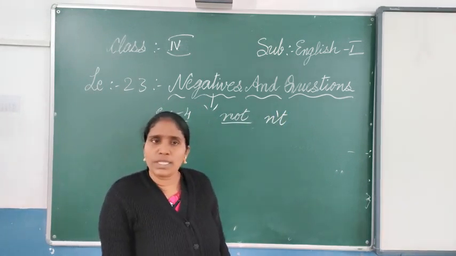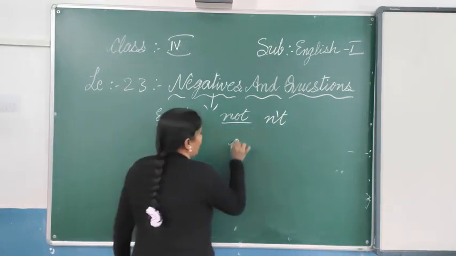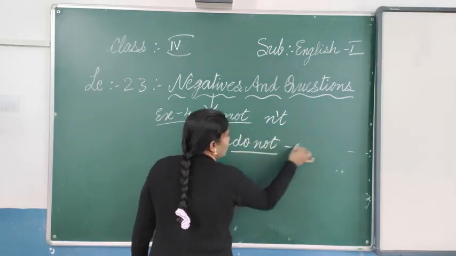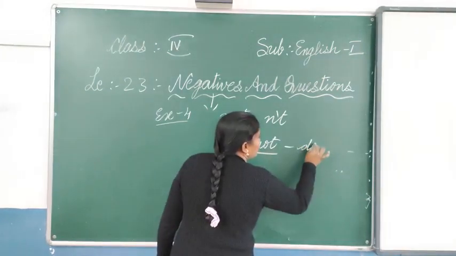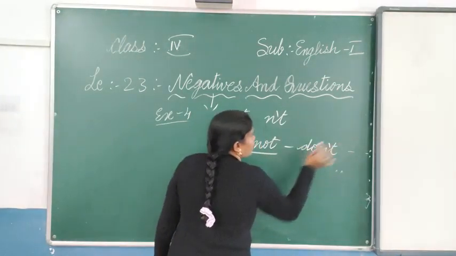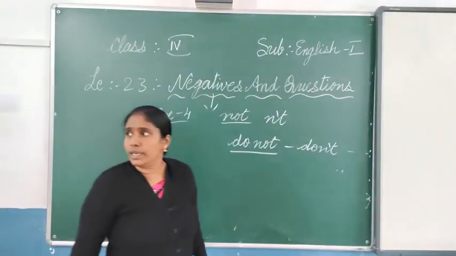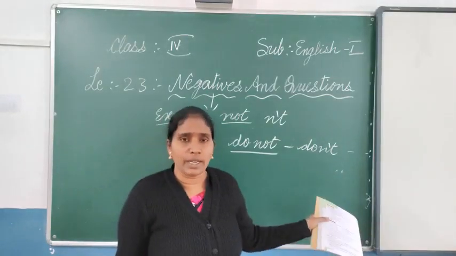Do not means, instead of writing do not, if you have written do not, instead of this you can write don't. What you can write? Don't. This is the way also you have to write. Did not, didn't. So this is the way we can continue.